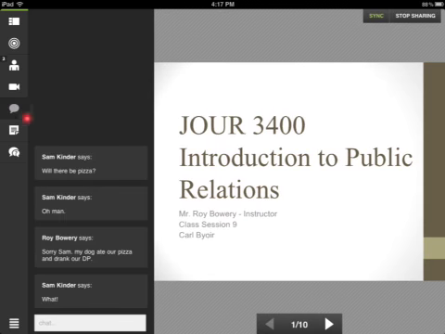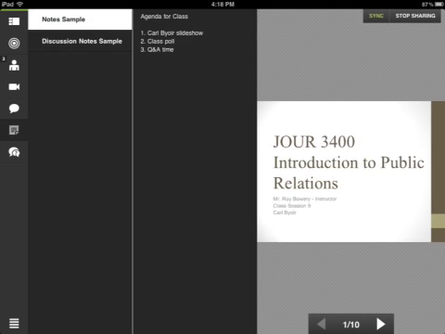The fifth tool down is the chat tool. So here we can have chat interaction, and you enter the text here at the bottom for text chat. The sixth tool down is the notes tool. So this is where you can have notes, discussion notes, or just tracking the meeting agenda.